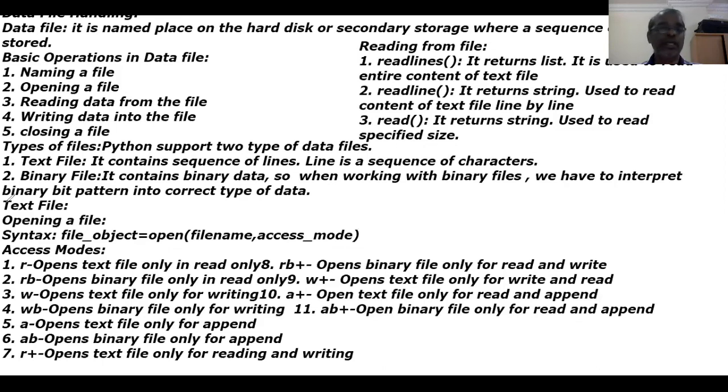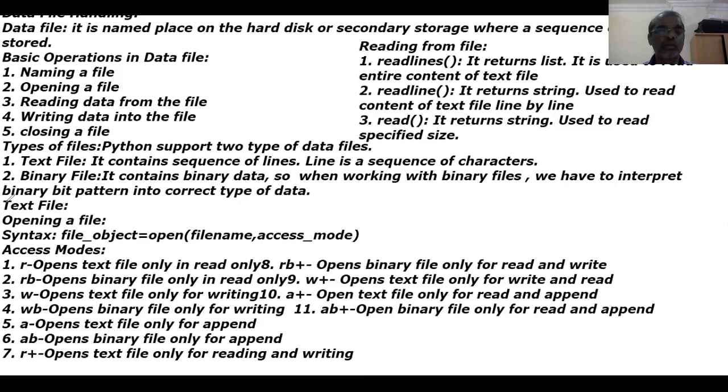The basic operations in a data file are naming a file, opening a file, reading data, writing data, and closing a file. There are 2 types of data files supported by Python: text file and binary file. A text file is used to store alphabetic, numeric as well as string data. A binary file is used to store only objects.